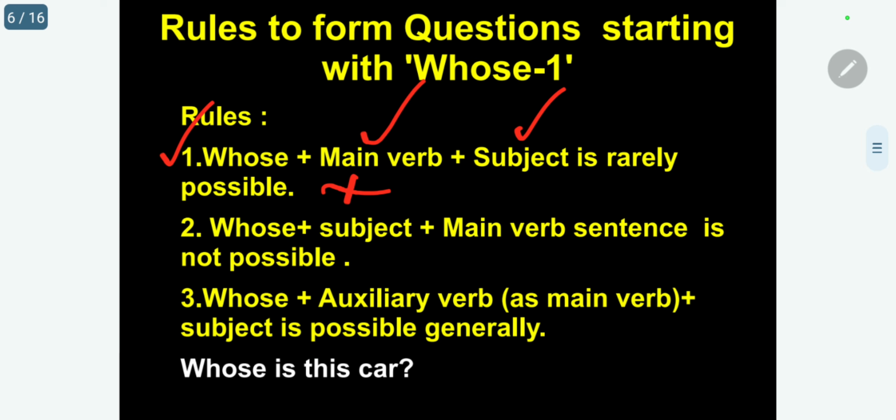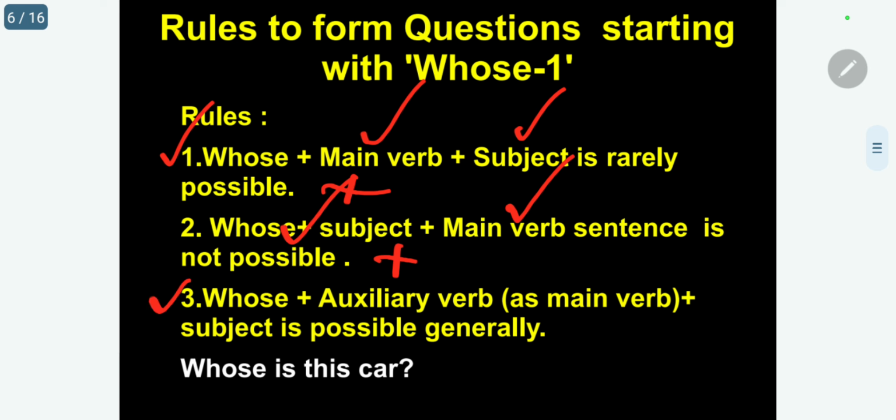If you want to refer, you go to the main verb chapter and you can have an idea. So you cannot directly connect a main verb with whose, you cannot raise a question. Number 2: whose plus subject plus main verb is also not possible. Kindly follow. That means the main verb you should not use for WH questions. Only an auxiliary verb we have to use depending upon the nature. The third and fourth are the most important rules for us.